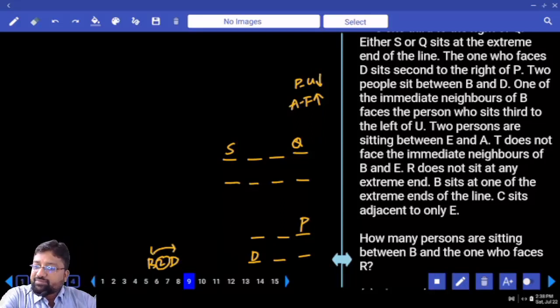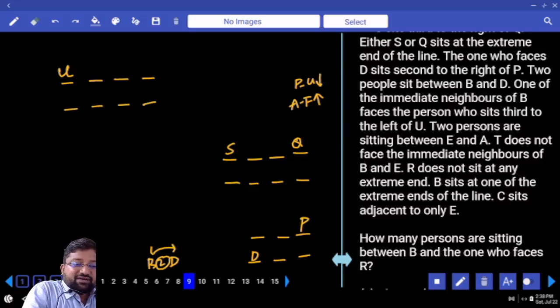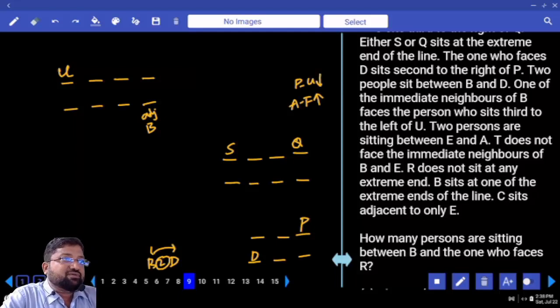One of the immediate neighbors of B faces the person who sits third to the left of U. This is U, and third to the left of U. Opposite. Who is this, B? Is this fellow adjacent to B, yes or no? How many places did I cover? 4. There are 2 clues which help me to cover 4 places. It is about S and Q and now about U and B.